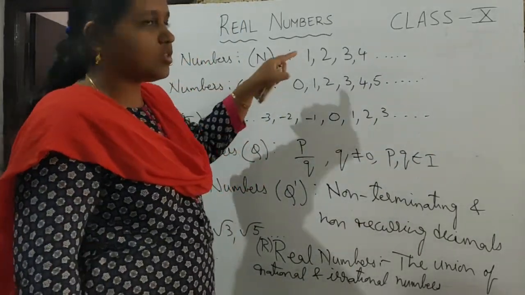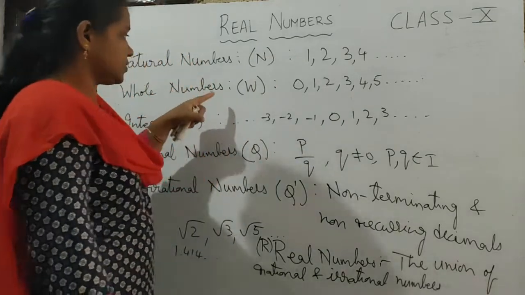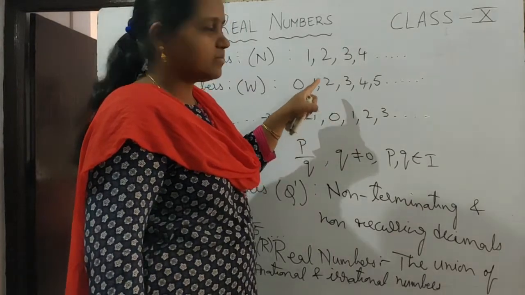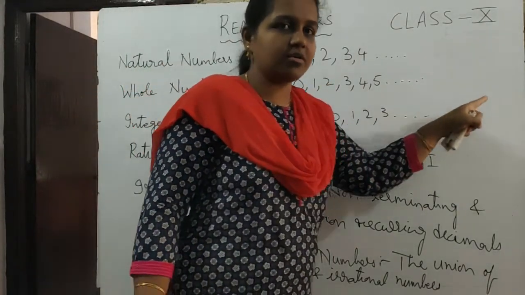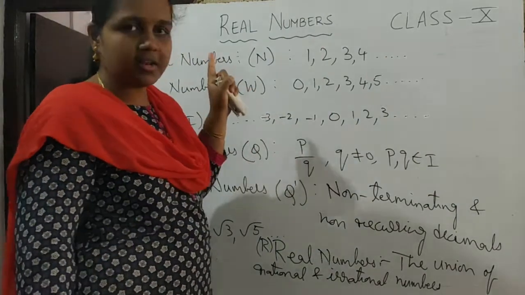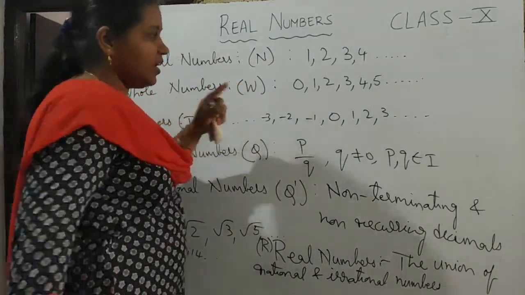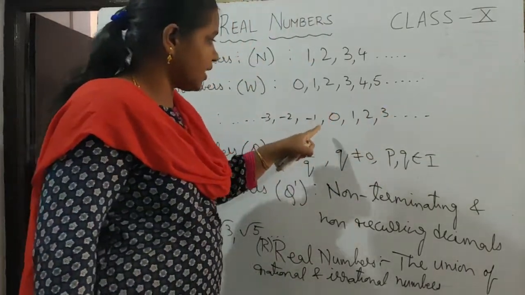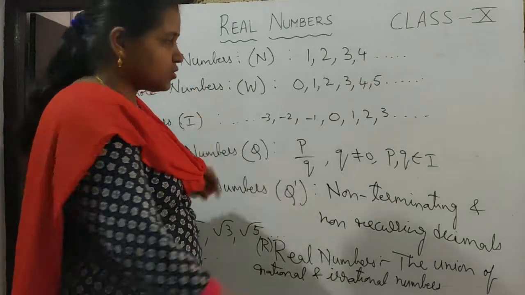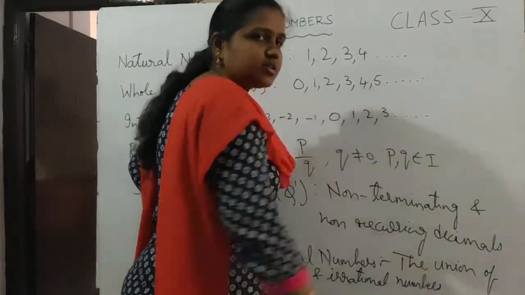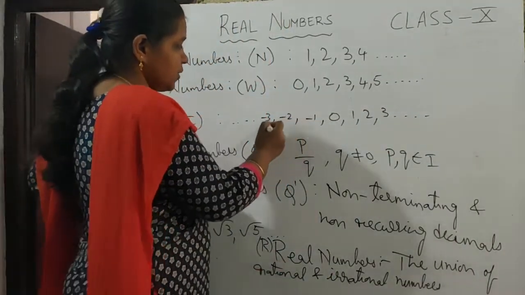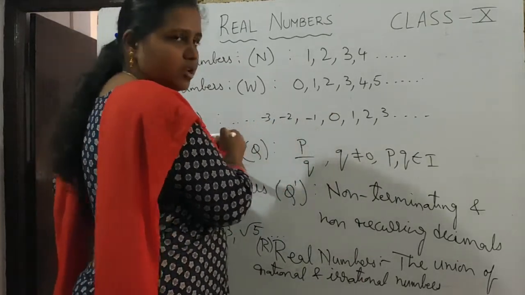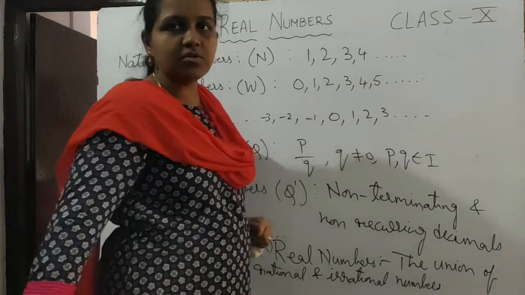If we include 0 to the natural numbers, then we get whole numbers. Whole numbers are denoted by 0, 1, 2, 3, 4, so on. Whole numbers are denoted by W. And then integers. Here we get 0, 1, 2, 3, so on, and also -1, -2, -3, so on. So this 1, 2, 3, 4, so on are called positive integers. -1, -2, -3, so on are called negative integers. So here in integers, these negative numbers are also included. And 0 is neither positive nor negative.